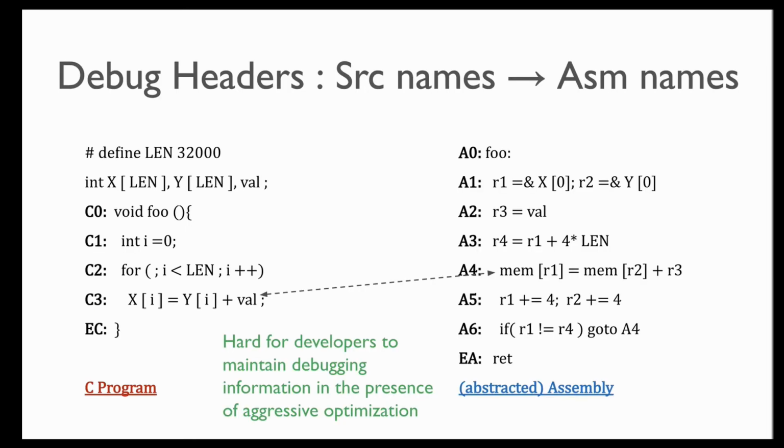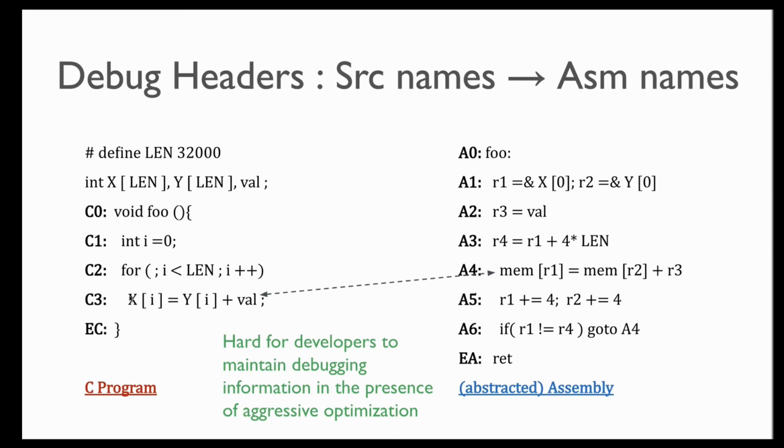In an executable, the relations between source code variables and the assembly registers are the debug headers. And the onus of maintaining these debug headers through cross optimizations rests with the compiler developer. However, in the presence of aggressive optimization, developers find it too hard to maintain this debugging information.